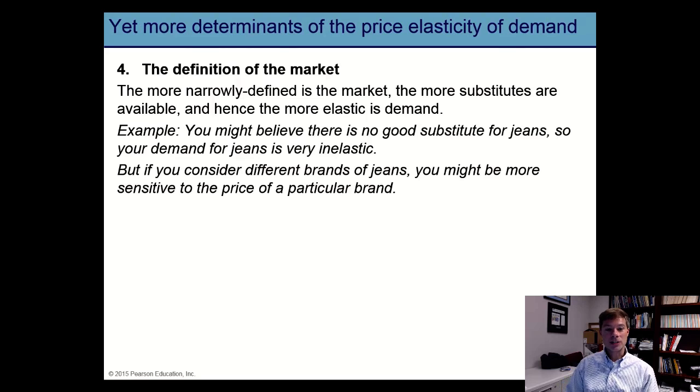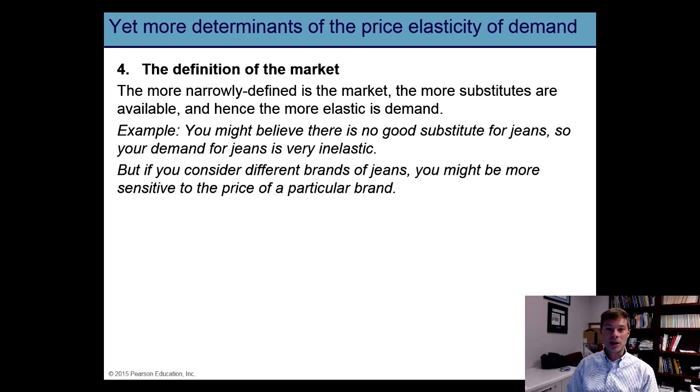The fourth item on our list has to do with the way the market is defined. If the market is defined very, very narrowly, then the price elasticity of demand will tend to be relatively elastic. And if the market is drawn very, very broadly, then the price elasticity of demand will tend to be relatively inelastic. And here's why. If the market is drawn very narrowly, then this leaves more other goods available as substitutes. But if the market is drawn very, very broadly, then this leaves fewer other goods available as substitutes.